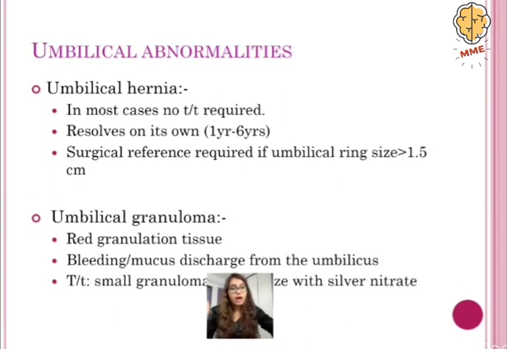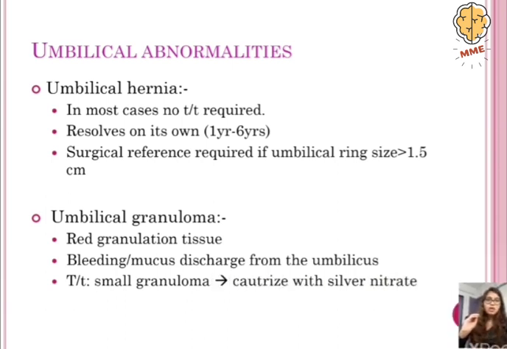Then we have umbilical abnormalities. There are many abnormalities, but over here we are going to talk about two: umbilical hernia and umbilical granuloma. In most cases of umbilical hernia, no treatment is required, and it is going to resolve on its own when the child reaches about 6 years. But we have to send them for surgical referral if the umbilical ring size is more than 1.5 centimeters.